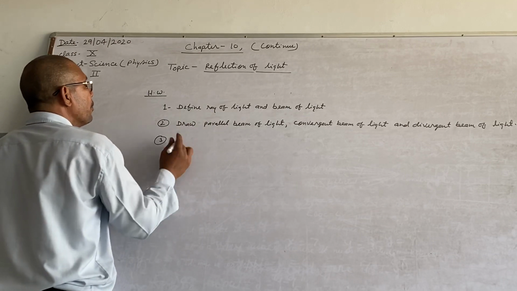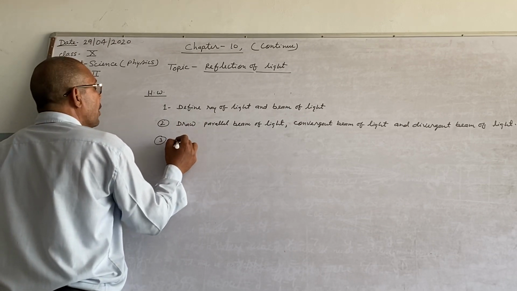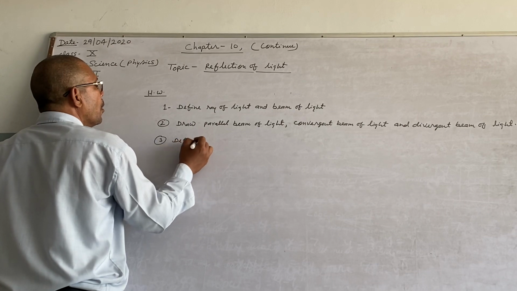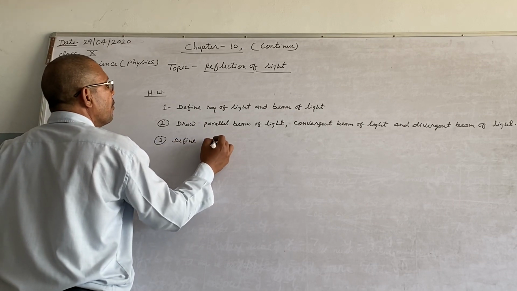Question number 3: define reflection of light.